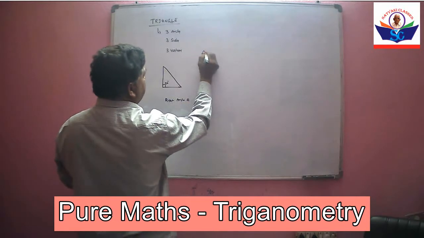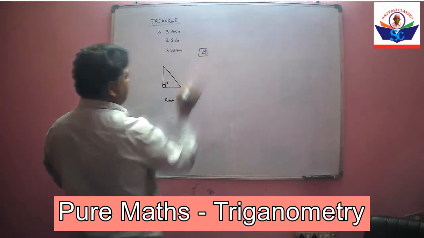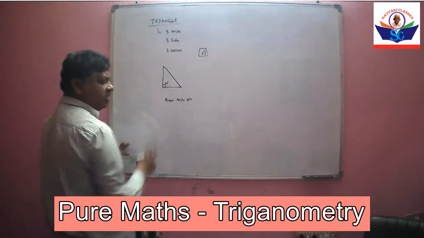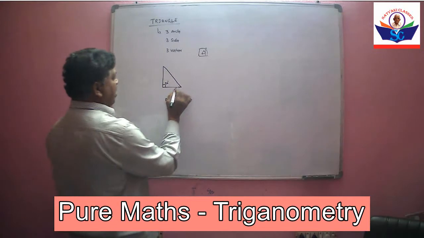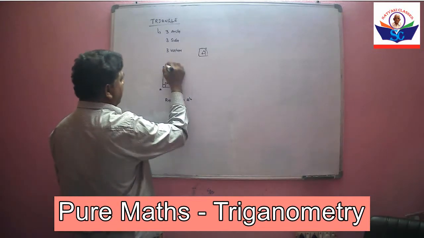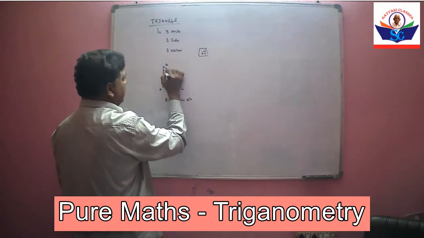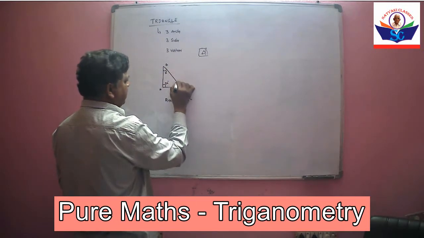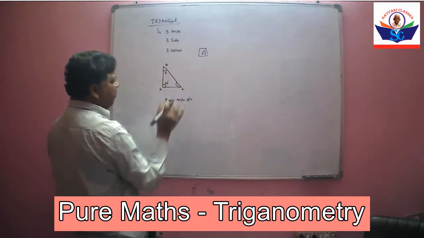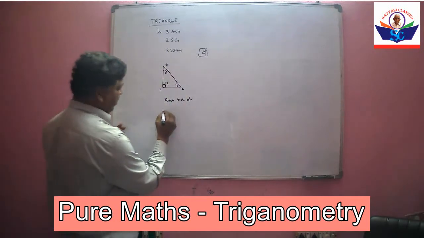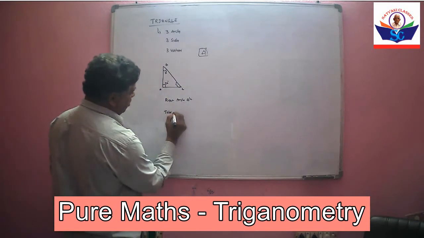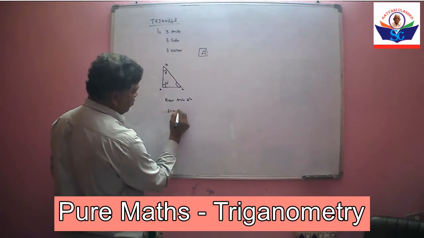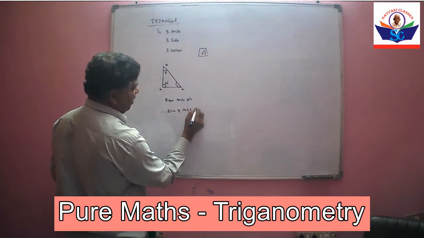Triangle is denoted by a symbol like this. In right angle triangle, one angle is 90 degrees. Another 2 angles, that means B degrees, C degrees. The total sum of angles within the triangle is 180 degrees.